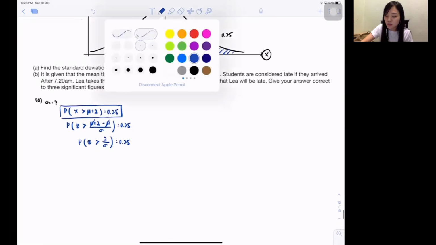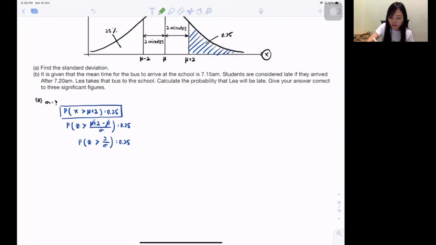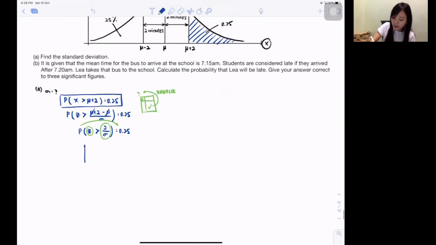So how do you guys do this one? So you want to look at the table, right? Because for probability, you must know whether you are normal find or terbalik find again. So do you guys realize your Z is some unknown? So I don't have the Z. Do I have the probability? Yes. From inside find outside, isn't it terbalik again? So this one, their graph is not a Z graph. So never mind. Terbalik find, isn't it draw 2 graphs out? Teach you guys this two graph thing again.